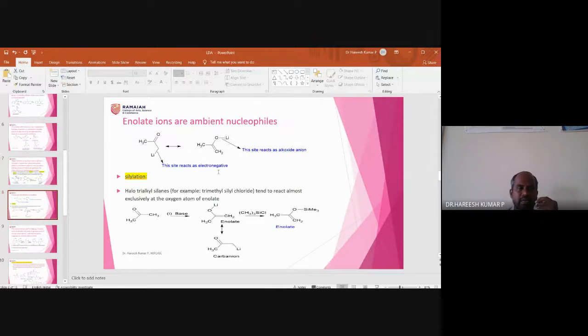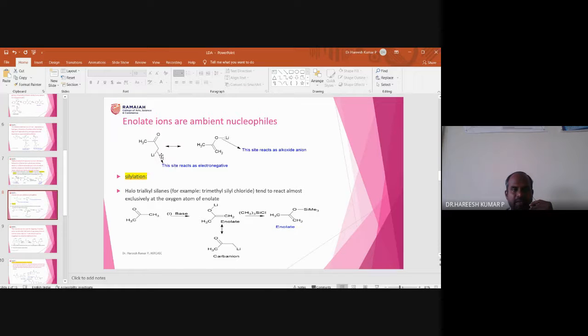So the enolates are ambident nucleophiles. Enolate ions are ambident nucleophiles. Why are these ambident nucleophiles? Because an anion is formed with the carbonyl compound. So there will be a new carbon-carbon bond formation between this carbon and another electrophilic carbon.